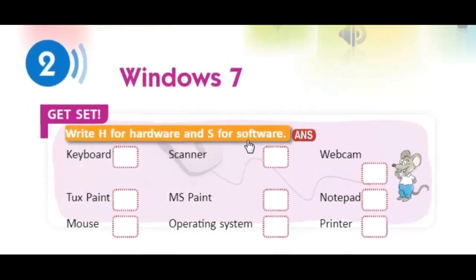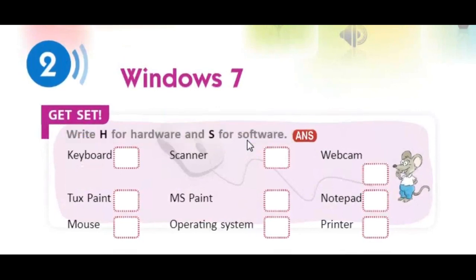Operating means to operate, and system means the system. A system which operates a computer is called an operating system. This operating system manages all the hardware and software of the computer. What does it mean that it manages all the hardware and software of the computer?